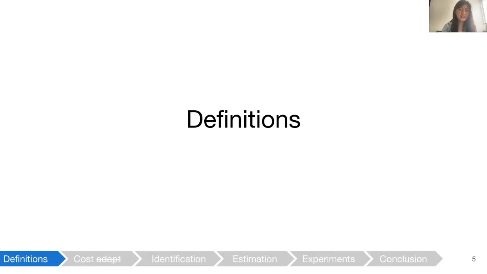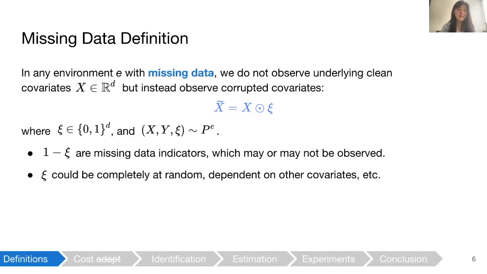Let's start off with some definitions. In any environment E with missing data, we do not observe the underlying clean covariates X, but instead observe corrupted covariates X tilde, where X tilde is given by X element-wise multiplied with a mask variable Xi, which is zeros and ones. And note that 1 minus Xi are the missing data indicators, which may or may not be observed. And also note that an important assumption of missing data problems is how Xi takes its value, so it could be drawn completely at random, dependent on other covariates, etc.